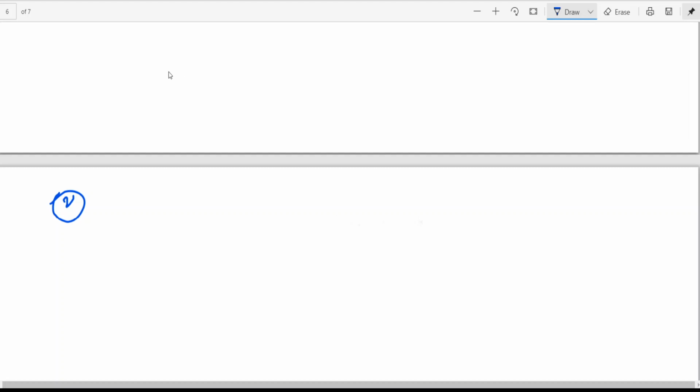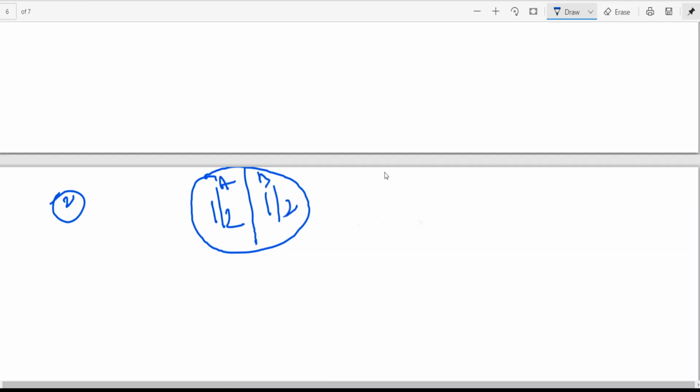Whenever a new partner has joined, it was 1/2 A, 1/2 B. Now you have to go for three parts. Then what happened? 50, he was getting earlier.